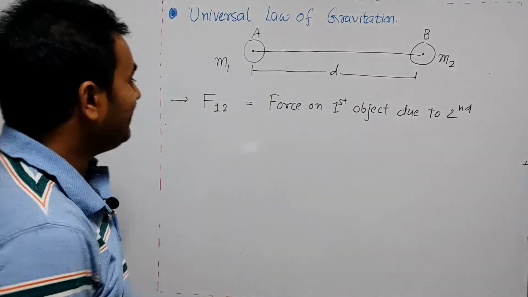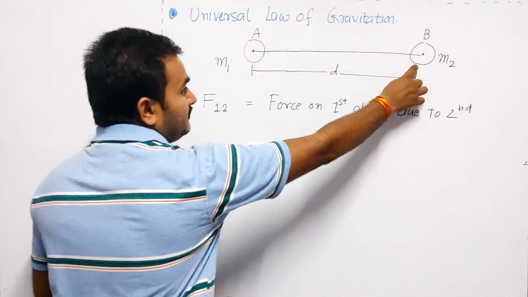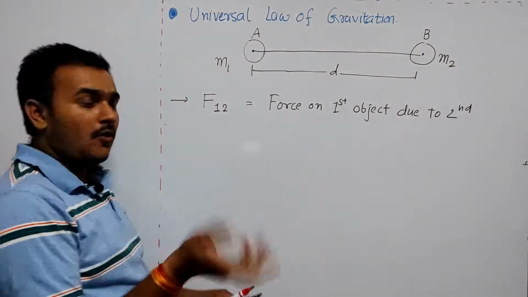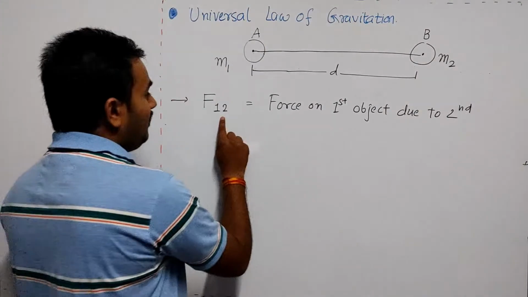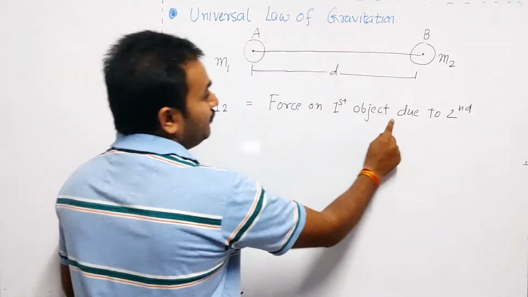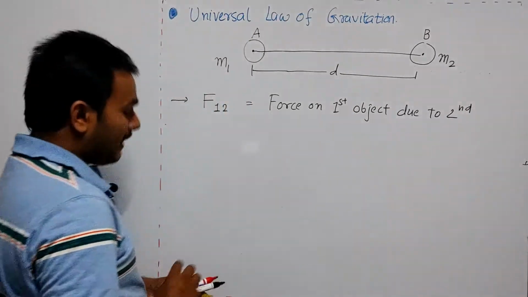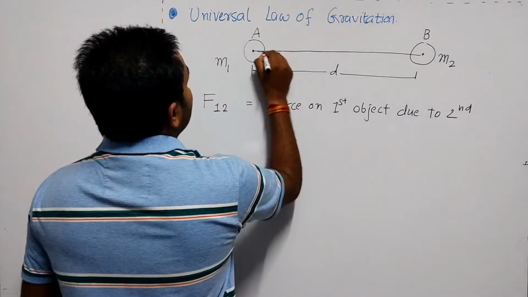Then you know which object is exerting the force? It is the second object exerting the force on the first object. That is the meaning of this symbol, that F12 is the force on the first object due to the second object. So if I want to show you pictorially, then I should draw the arrow in this direction.